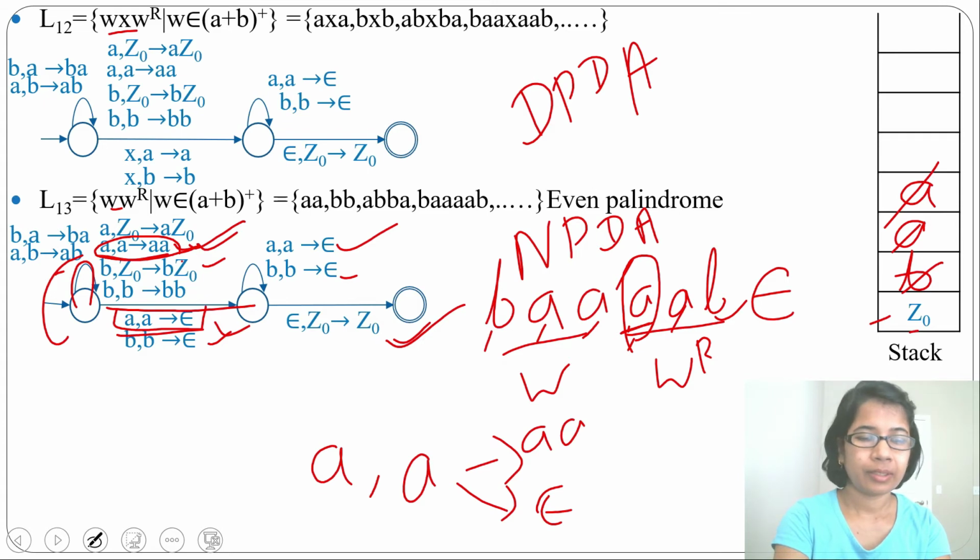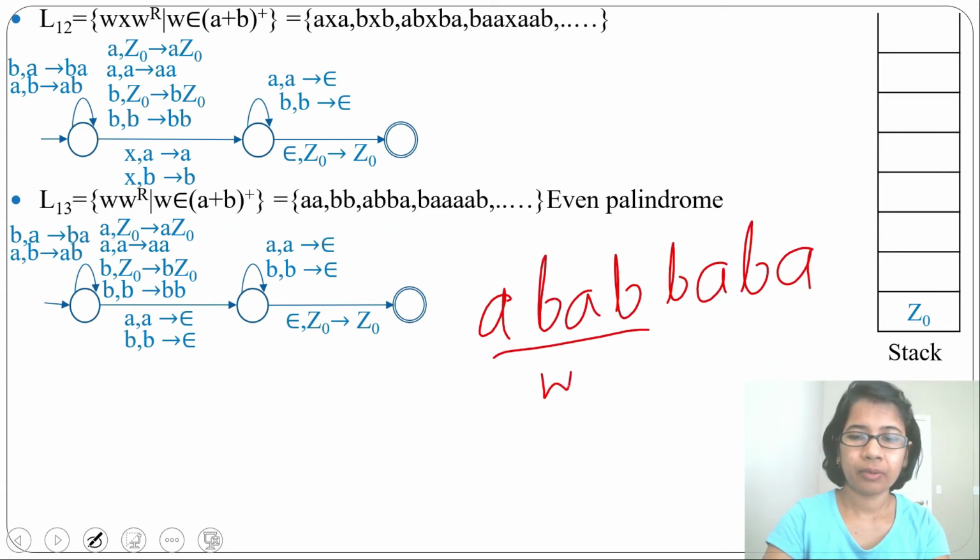Let's run another string. This is W, this is our W reverse: ABBA, where W is AB and its reverse is BA. Now on seeing the first A with stack symbol Z0, it will push.